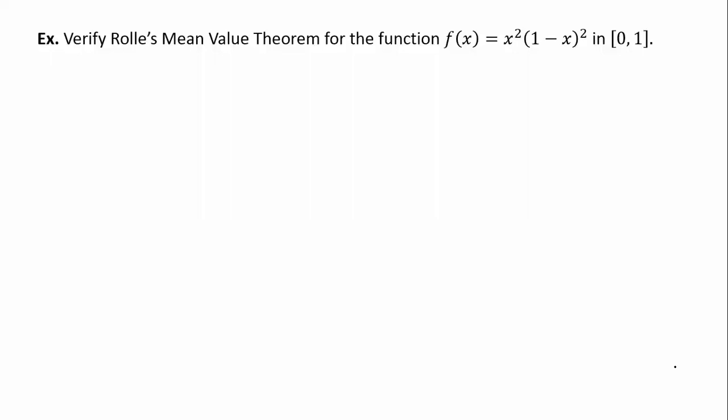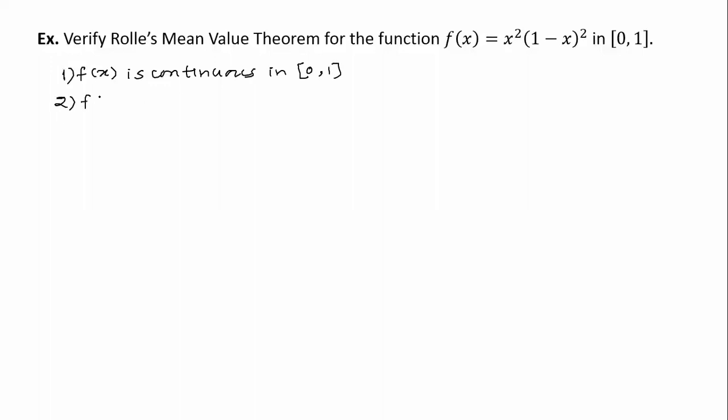So here we know this is totally an algebraic function and it is everything in numerator, so no worry. It is always differentiable, it is always continuous. So we can just say here, first, f(x) is continuous in the closed interval 0 to 1.